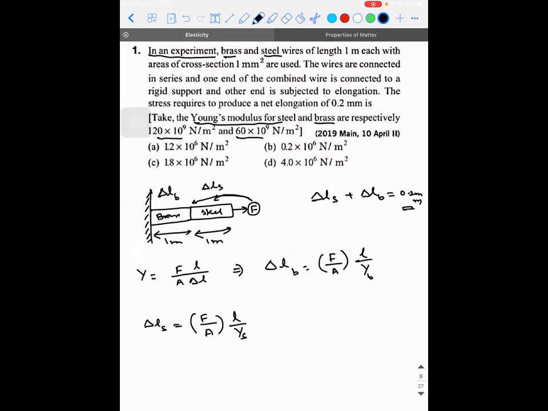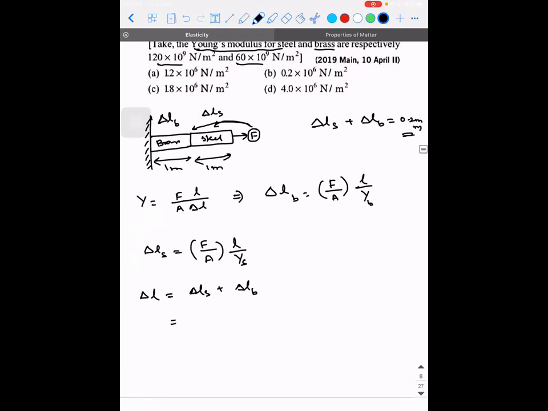There is a keyword in the question. They've used a technical name there. How are they connected? In series. They're able to understand. So series means the same amount of force will get transmitted there. So when that is the case, the net elongation is going to be delta LS plus delta LB. Similarly, if they say they are connected in parallel, then they will have the same amount of elongation, the same concept as that of springs. Whatever you do for spring, you are going to do the same thing here.